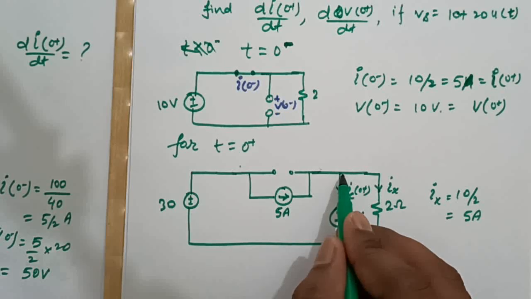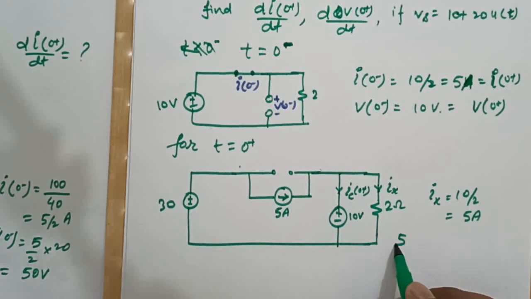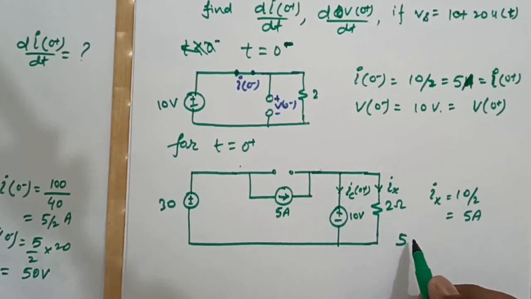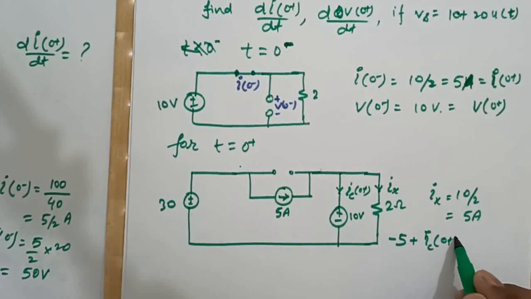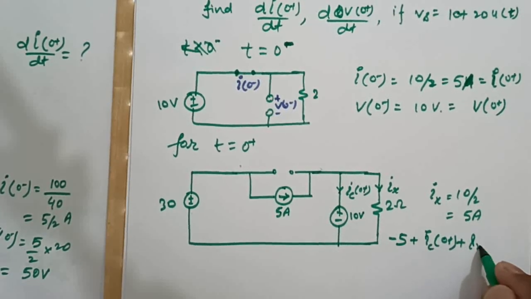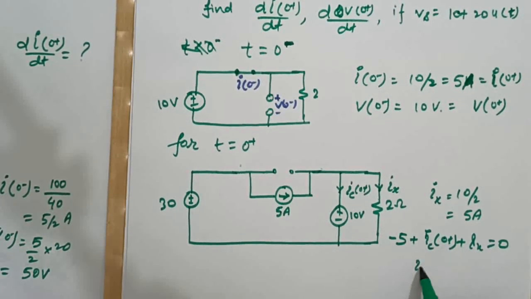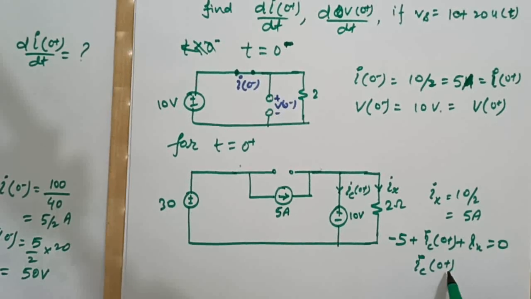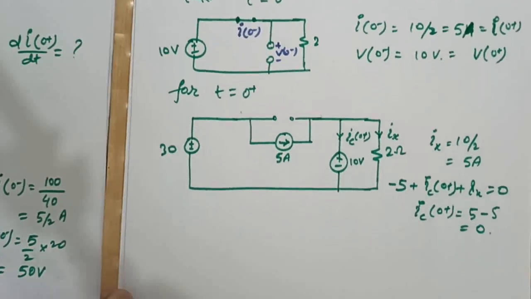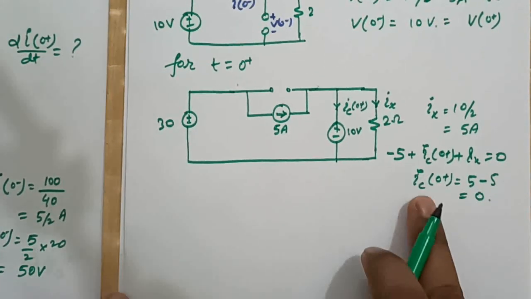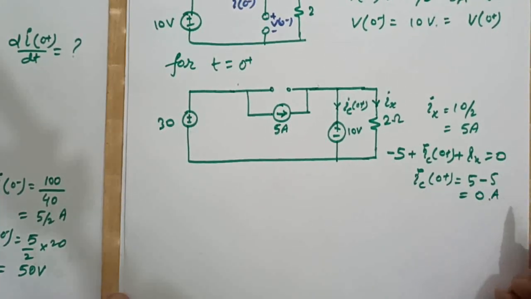So if I apply KCL here, we will have 5 entering, so minus 5 plus IC 0 plus Ix is equal to 0. So from here our IC 0 plus will be 5 minus Ix, which is 5, so our IC 0 plus is 0 ampere.